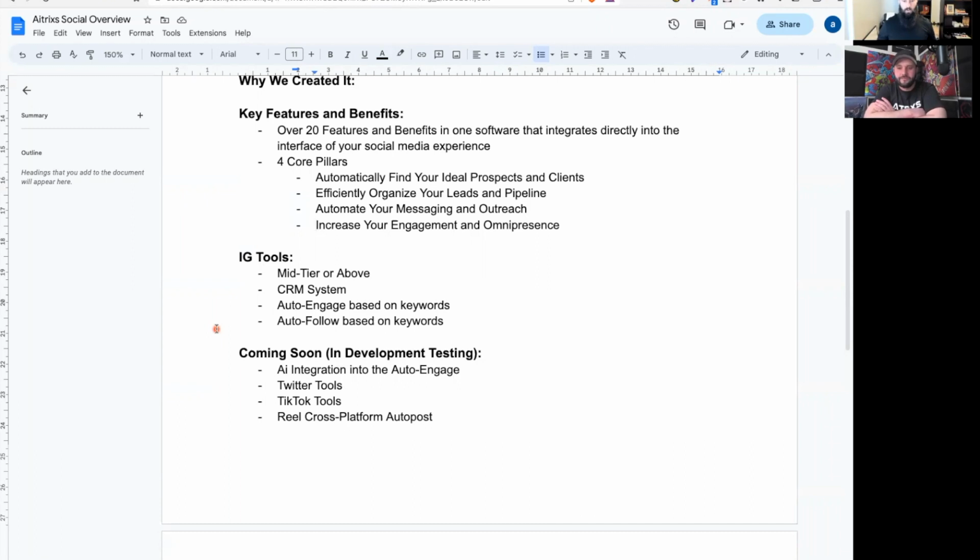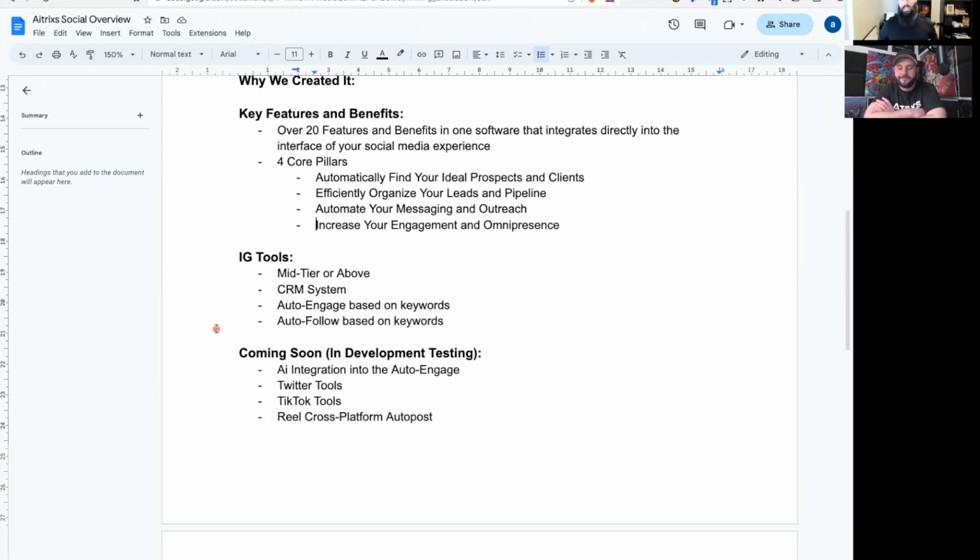We also have the Twitter tools that are coming. We have TikTok tools that are coming. One of the big things we're working on is reel cross-platform auto posts. So you can make a reel, hit a button, and it goes out to all the platforms that are applicable to that. We have a lot of other things that we're working on behind the scenes.